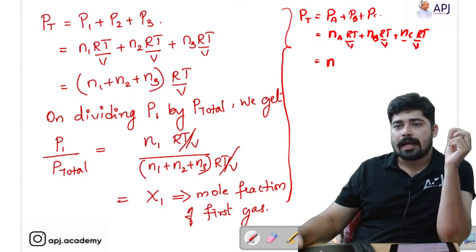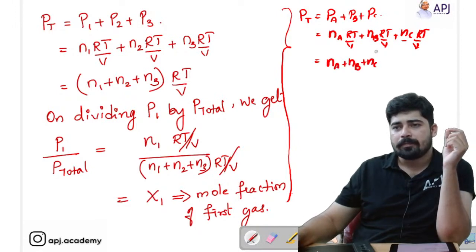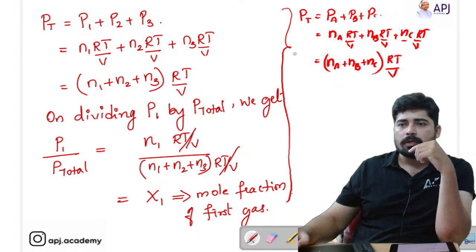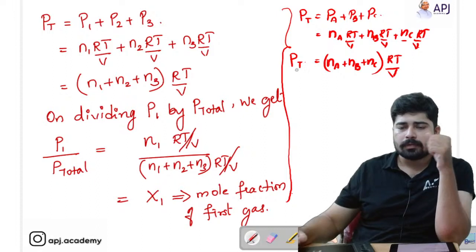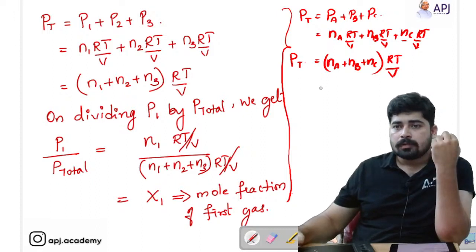So it becomes nA plus nB plus nC into RT by V. For total pressure, we will just write it as P total. This is the equation for the total pressure.